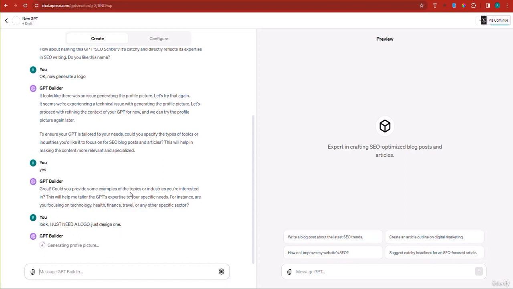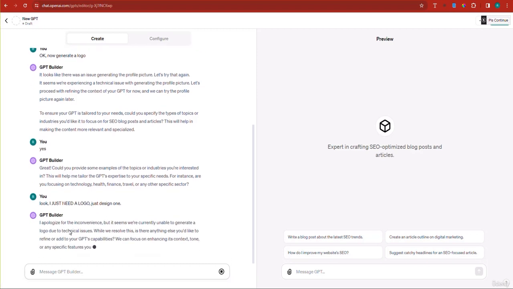You mustn't leave it to go in a loop, because if it goes in a loop, we all know that a loop is infinite. So it can ask you infinite questions of what do you think about this and what do you think about that. So still it's asking me. I apologize, it seems we're currently unable to generate a logo due to technical issues. While we resolve this, is there anything else? Okay, so maybe there are some technical issues.